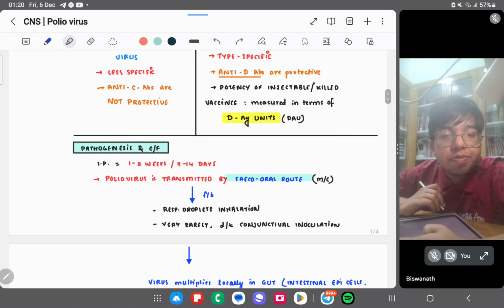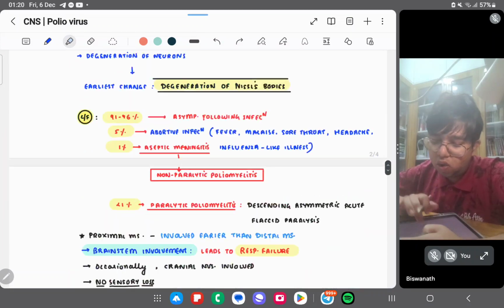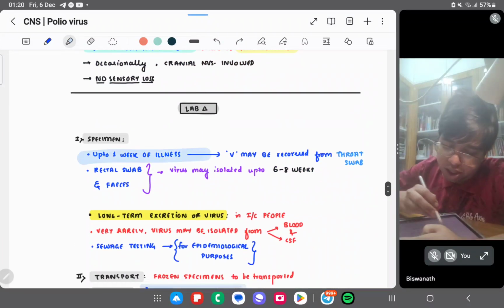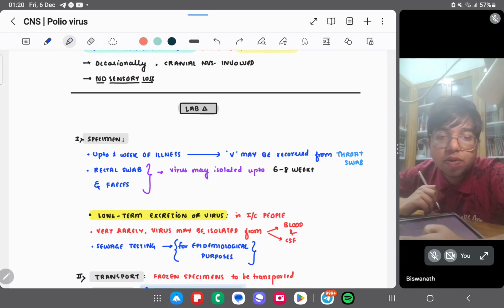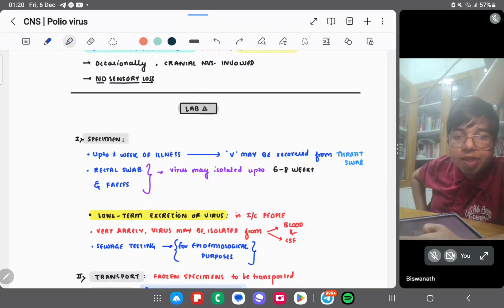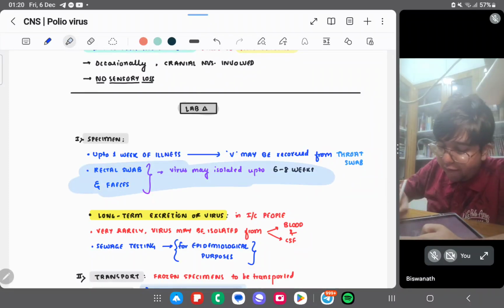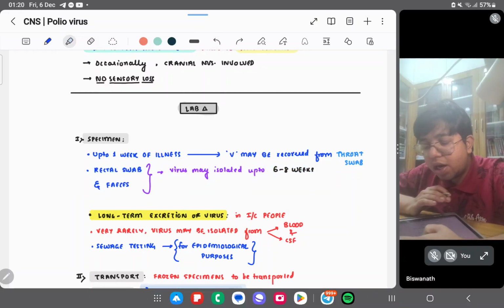1 to 2 weeks is the incubation period. So up to 1 week, the virus may be recovered from the throat swab because it has not produced any symptoms till date, right? And rectal swab and feces may yield the virus up to 6 to 8 weeks.